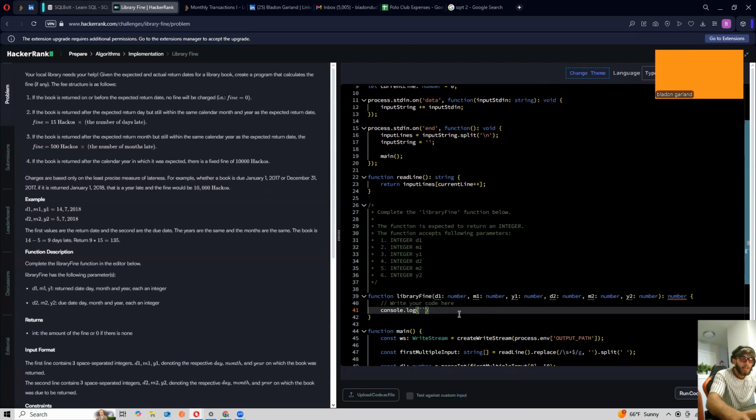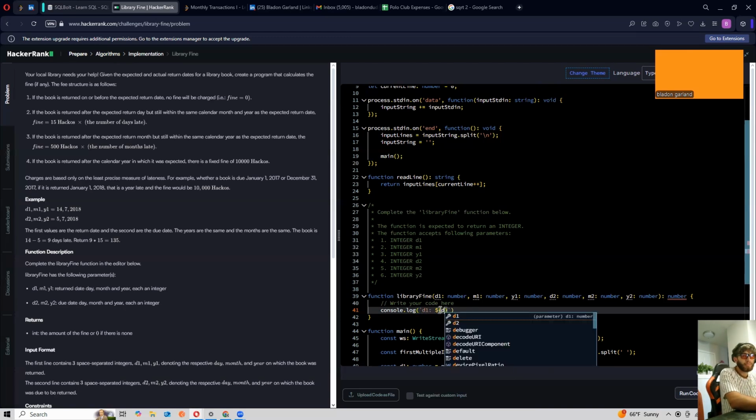Alright, so the first thing I like to do is I generally like to just print the input that they give me so that there can be no mistaking basically what it is that I'm working with here.